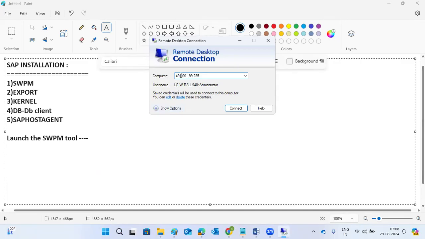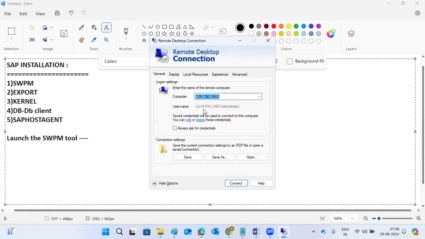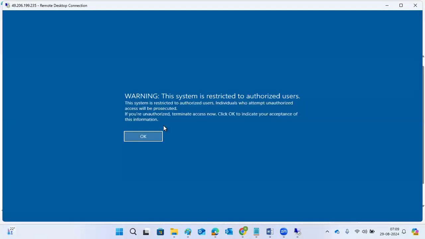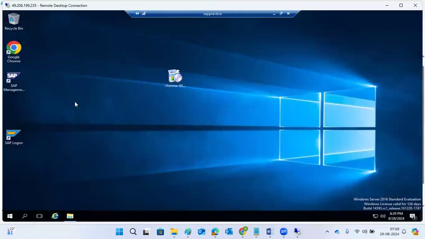Here, in the computer field, you need to feed our IP details, server details, and then feed the username. Check which user you are using. Sometimes it's automatically saved as your Gmail ID, and that time it won't accept. So just check what the email ID and user ID are configured here. Click on the Connect button, then it will ask for the password. Then you can log in, and you will open the SAP screen here.